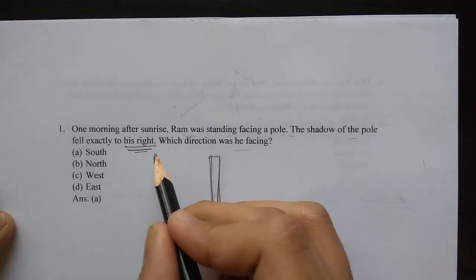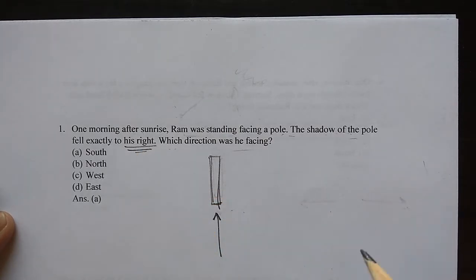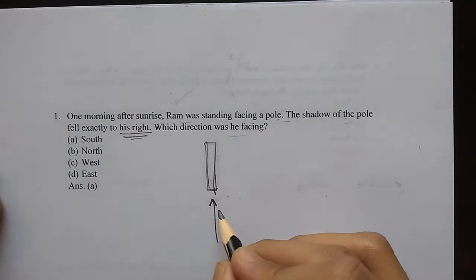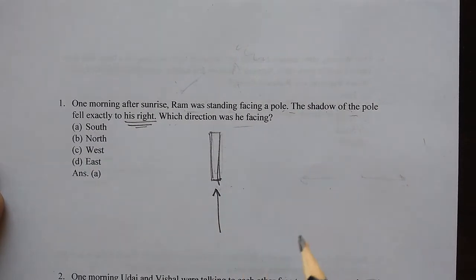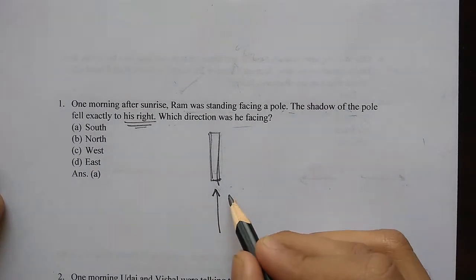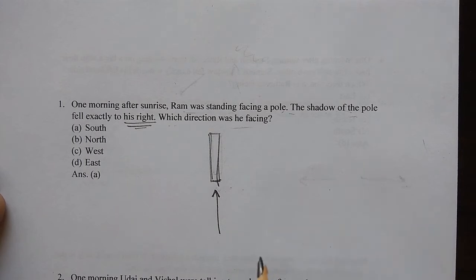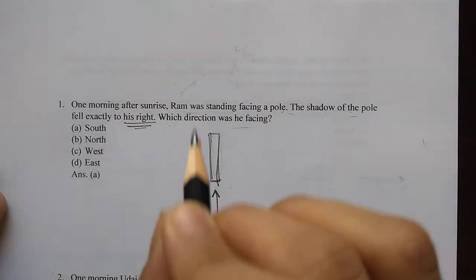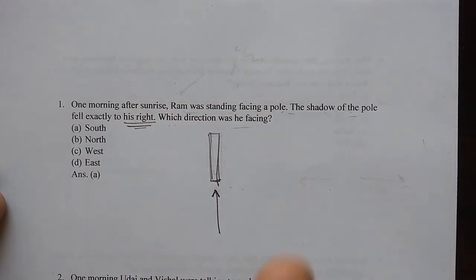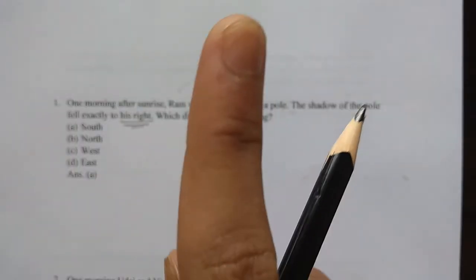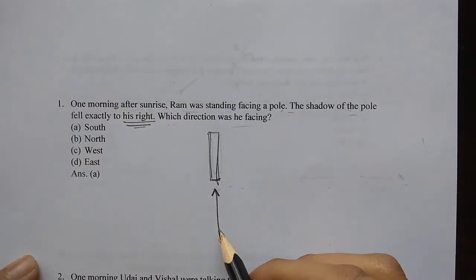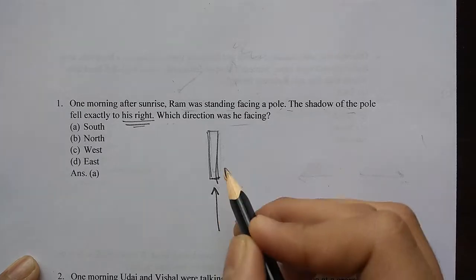Now, how do I tell what is his right and what is his left? First of all, here I have drawn an arbitrary arrow facing in any direction. If I want to tell which direction it is, I will say it is the direction I am facing. I am sitting like this, facing to this direction, and even my Ram is facing to this direction.